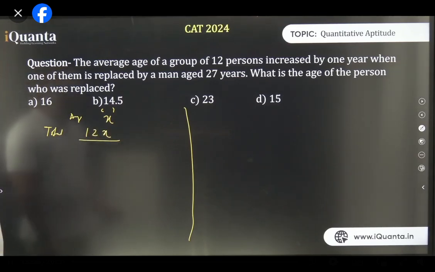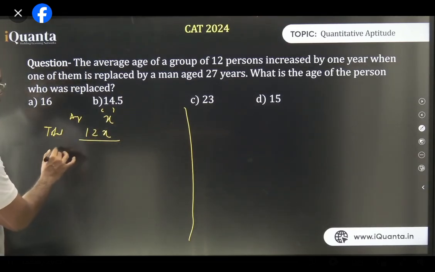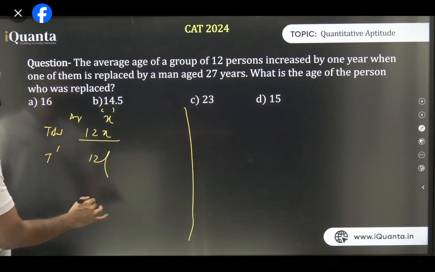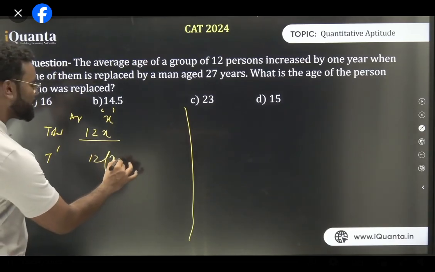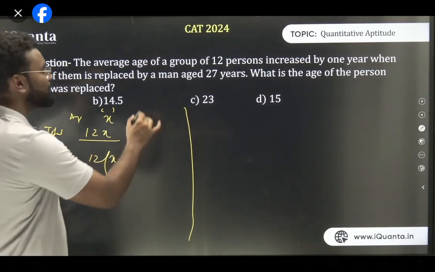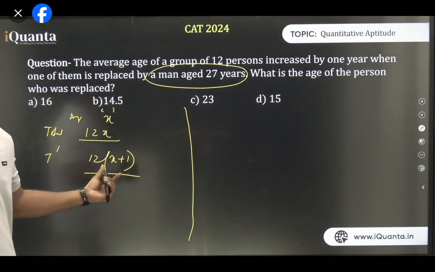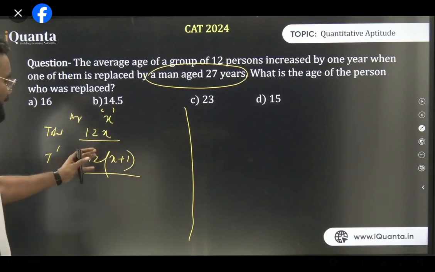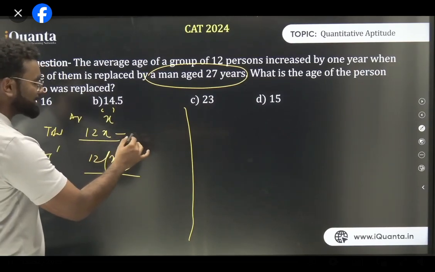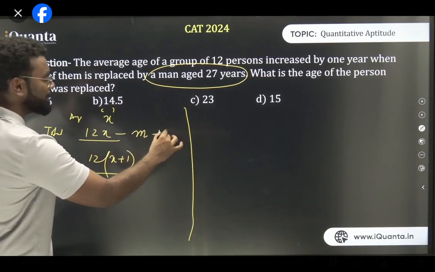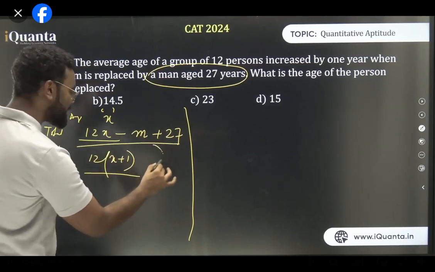Now if it is replaced, the total becomes 12 persons with average increased by 1, so that is 12 into x plus 1. Initially it was 12x, now it is 12 into x plus 1. But why did this happen? Because one person, with age let's say m, left, and a person aged 27 came. So this becomes 12 into x plus 1.